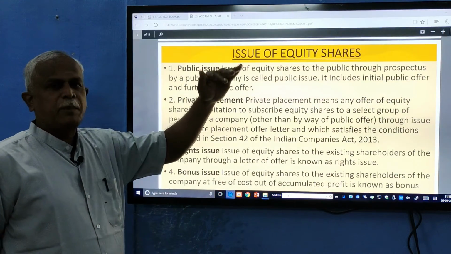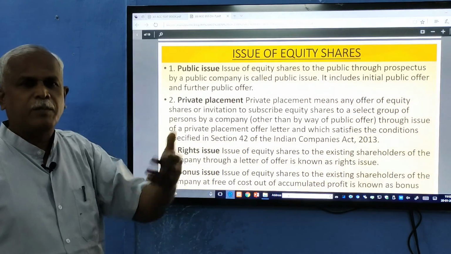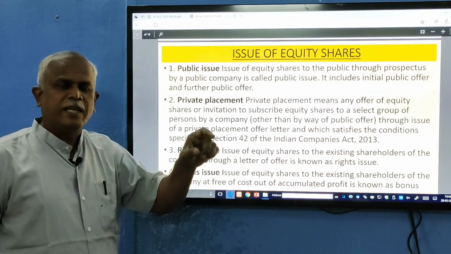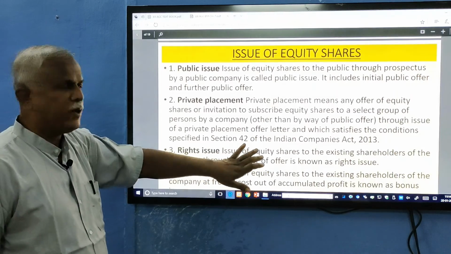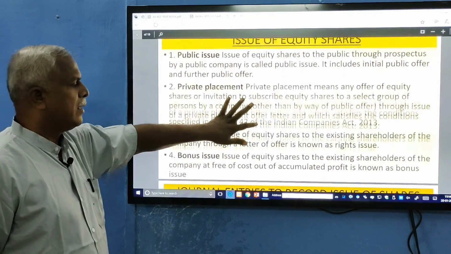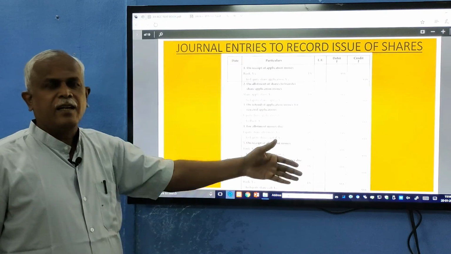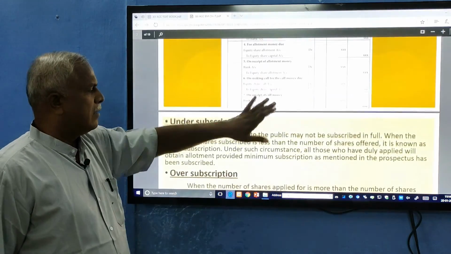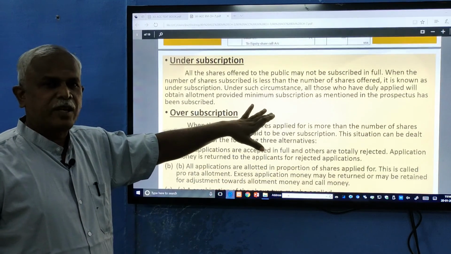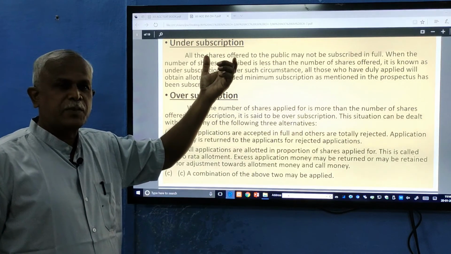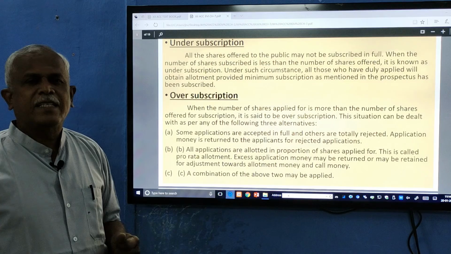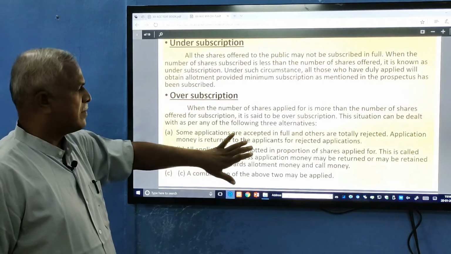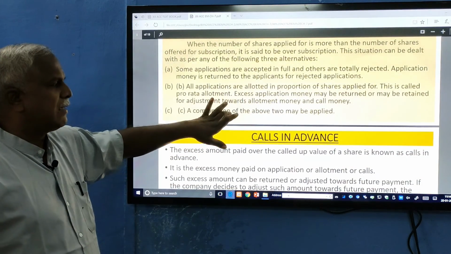How shares are issued to the public, various methods: public issue, private placement, rights issue to the existing shareholders, and bonus issue to the existing shareholders without taking money from them, or you can say converting the reserve into share capital. Then the entries to record money received by the company under journal entry. If fewer applications are received, it is under subscription. When more applications are received, it is called oversubscription. How things are dealt with is clearly given with separate instructions. So you can go into the book with the given examples.